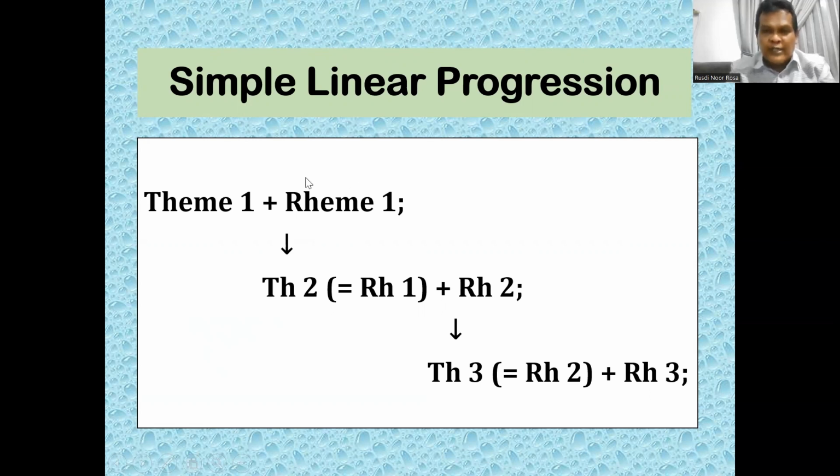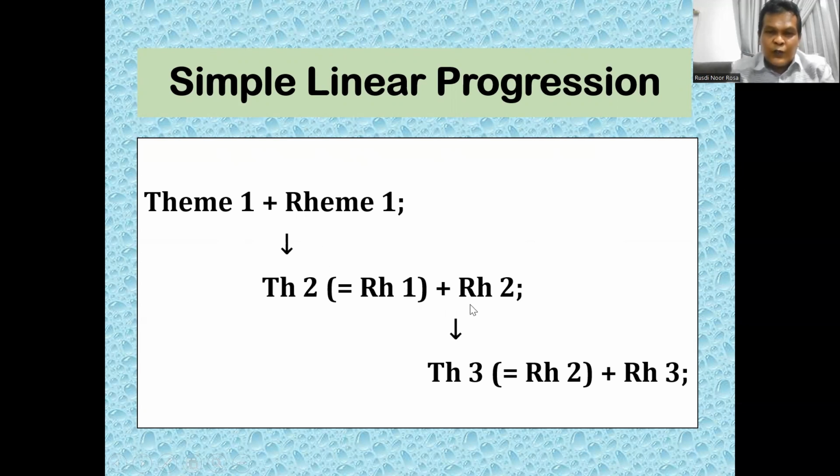The key point is that the rheme of the previous clause becomes the theme of the next clause. And you see here, rheme contains new information. When it is taken into the theme, now the theme contains the given information. Why? Because the information has been mentioned in the previous rheme.